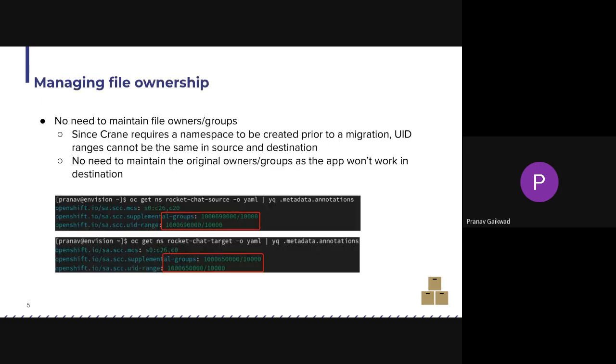As I explained in the first slide, since Crane assumes that a new namespace is created in the destination, OpenShift will assign another unique UID range that may or may not be the same as the source. So we don't really need to care about owners and groups. We don't need to preserve that information during state transfer, which is what MTC does. For Crane, it's not a requirement, because if you do that, you still run into the same problem: you cannot guarantee that the apps will be able to use the files because the UIDs will be different.